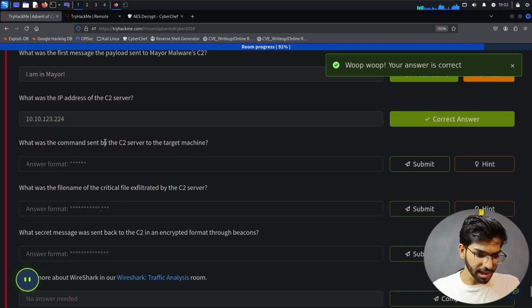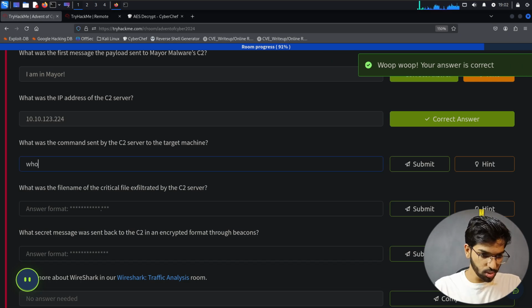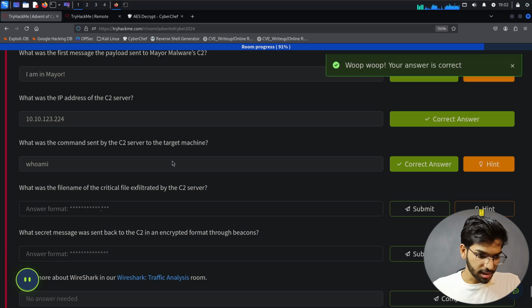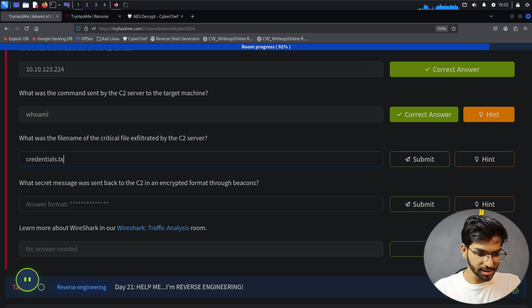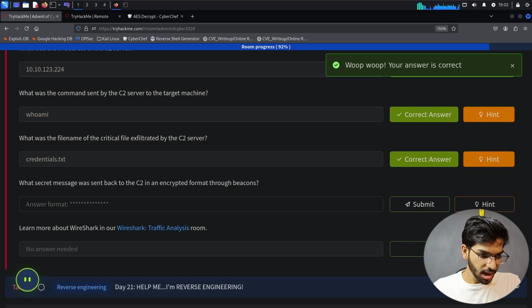What is the command sent by the C2 server to the target machine? It was whoami. Then what was the file name of the critical files exfiltrated by the C2 server? Credentials.txt. What secret message was sent back to the C2 server in an encrypted format through the beacon?